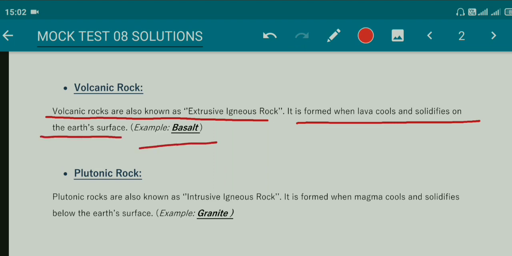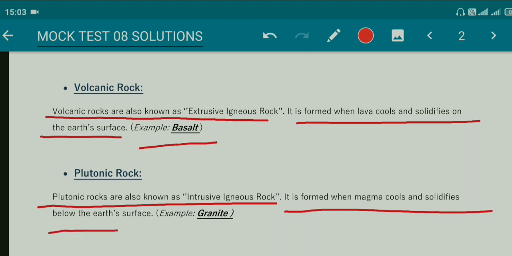Example is basalt. And plutonic rocks are also known as intrusive igneous rock, and it is formed when magma cools and solidifies below the earth's surface. Example is granite. So the igneous rock which solidifies on the earth's surface is known as volcanic rock, and the igneous rock which solidifies below the earth's surface is known as plutonic rock.